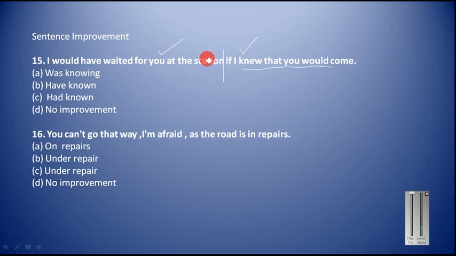Always remember that in the conditional part, in these kinds of sentences which belong to condition number 3, we always use "had." So always remember that "had" always comes with "would have." "Had" and "would have" always go together. And "had" is always included only in the conditional part. Always remember this thing. "Had" is used in the conditional part and "would have" is used in the result part.